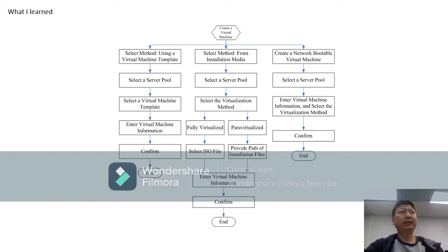Middle part: if you have imported some ISO file, you can create a new virtual machine from the installation media and then install the guest operating system by using the ISO file. Last part: if you want to start the virtual machine using a pre-boot execution environment over a network, you can create a network bootable virtual machine. Lastly, you can also import a pre-built virtual machine image directly.